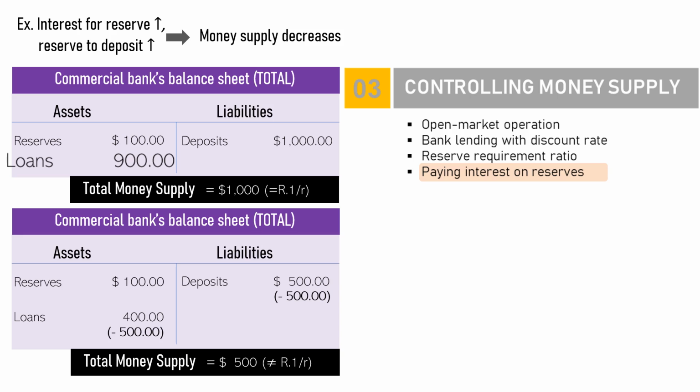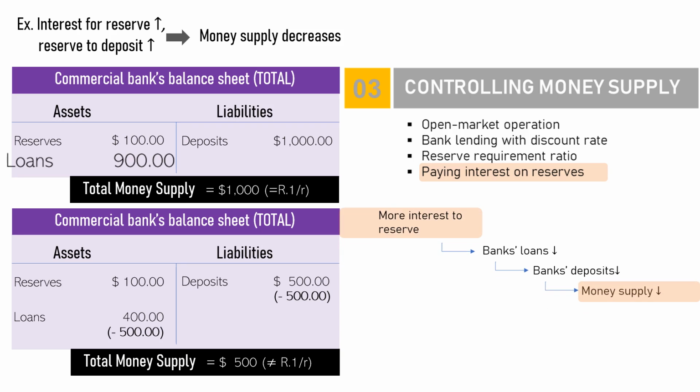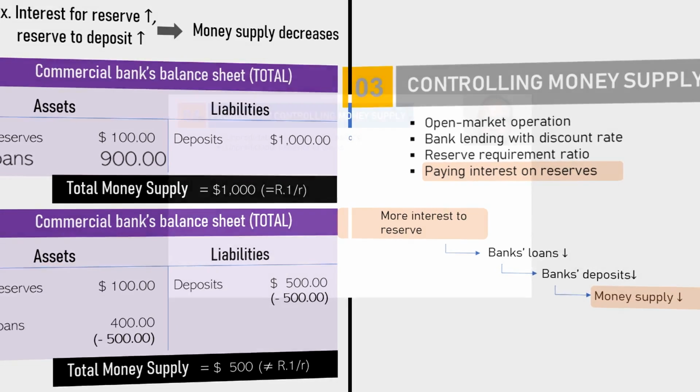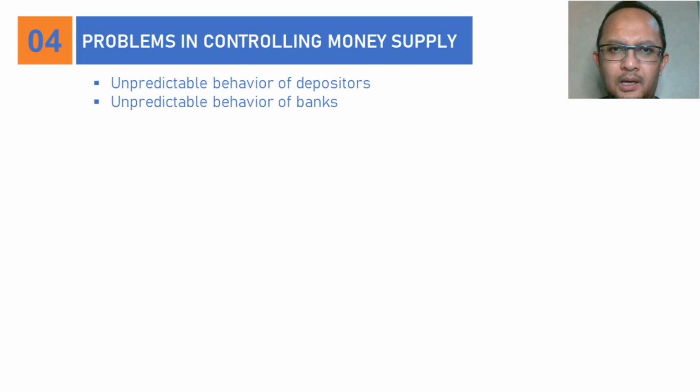The impact, as I said, is just like in the previous case. Increasing the interest on reserves is just like increasing the reserve requirement ratio from 10 to 20%. Our last discussion about the monetary system is about problems in controlling money supply. I will just give a short explanation on this.